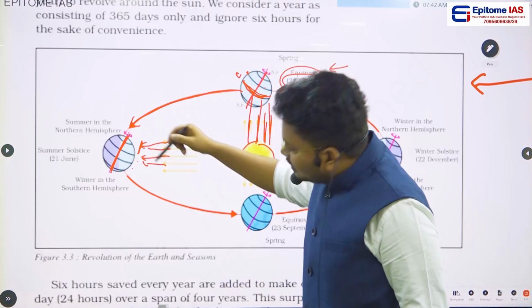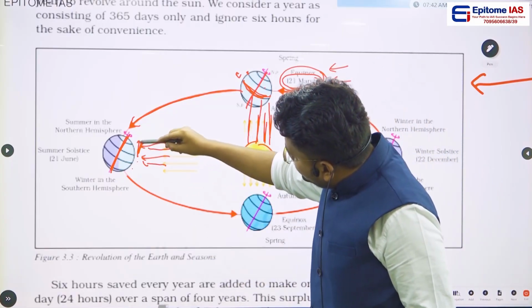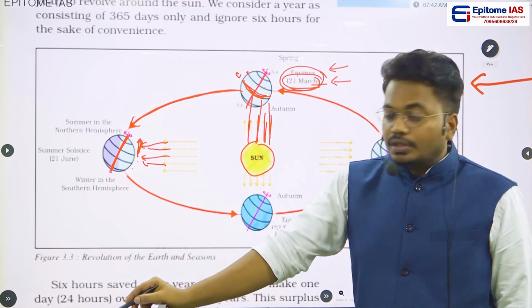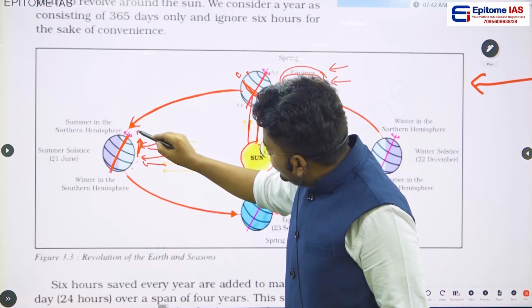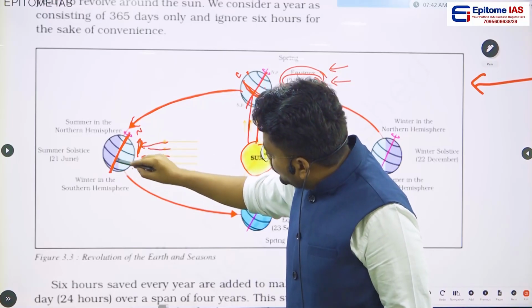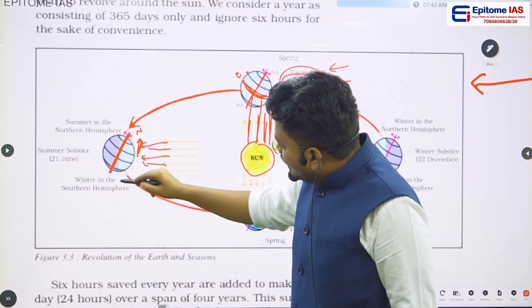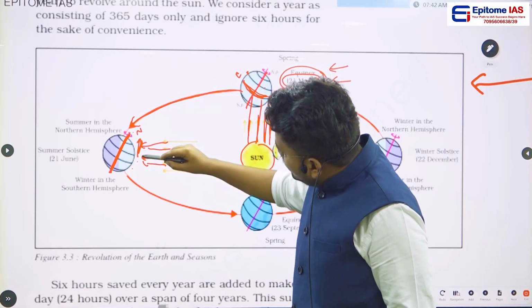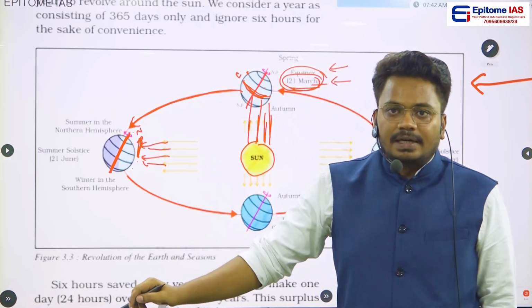The majority of the sunlight falls on the Tropic of Cancer and the area above it. If you see here, this is the North Pole. The axis passes from South Pole to North Pole, and this particular point is the North Pole. If you observe, during this month of June, the entire northern hemisphere will be having a huge amount of sunlight.